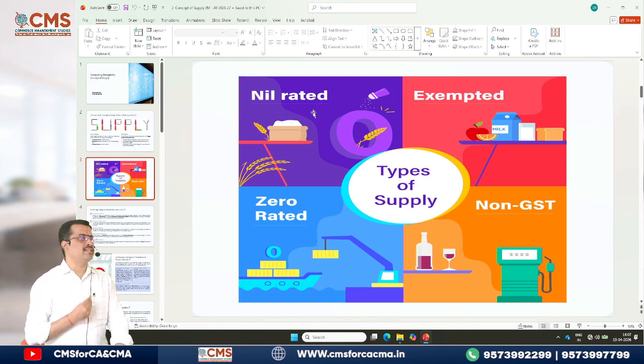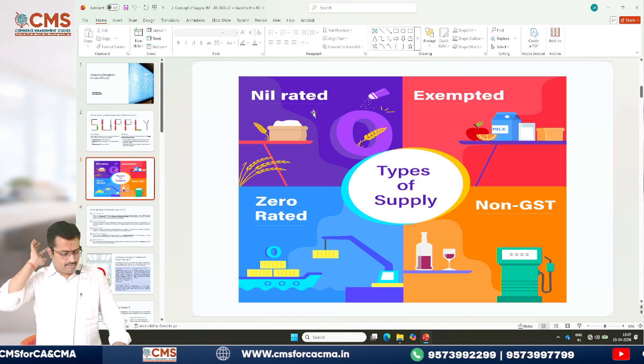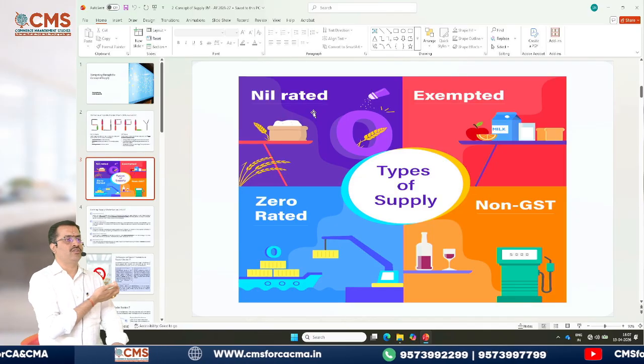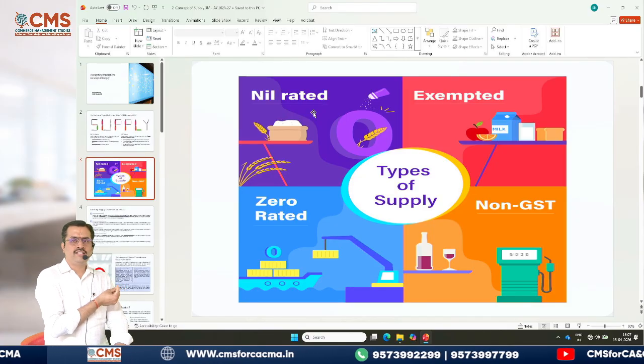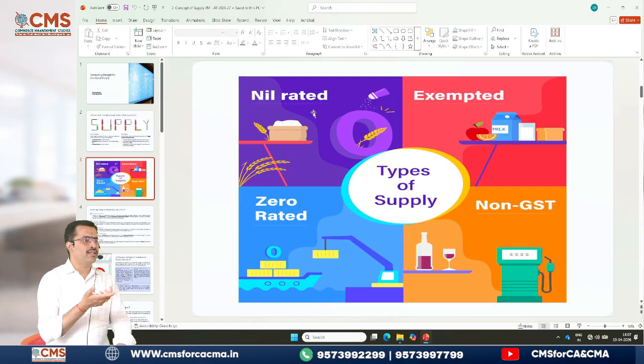Then what is non-GST supply? Tell. Simple. Just now we discussed, it is outside the purview of GST, like our alcoholic liquor for human consumption. One more new word I told.